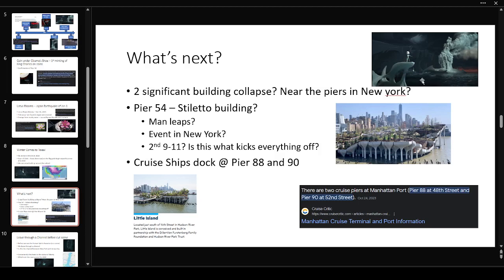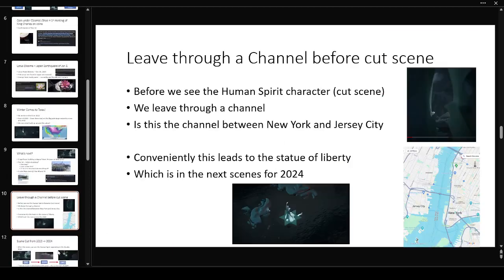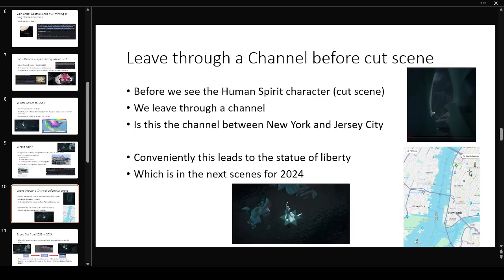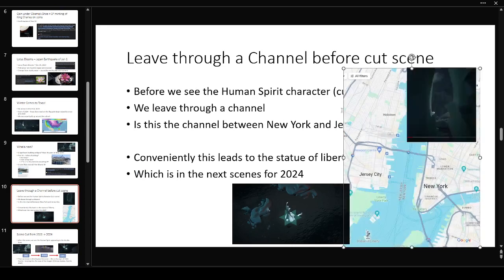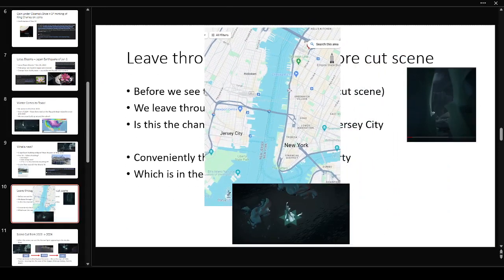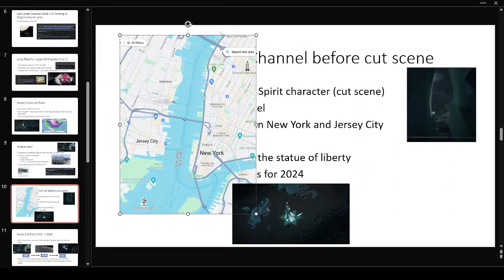Okay, it will be some sort of, I think, terror thing to try and scare everybody. This is going to be the kickoff of iPet Goat 2 and all these crazy wild events, and nowhere better than right here in New York. This is right here, okay, this picture of Google Maps. So piers would be up here that I'm talking about.